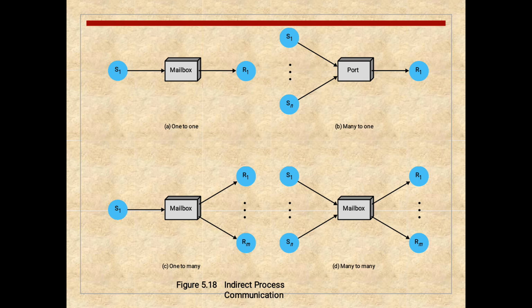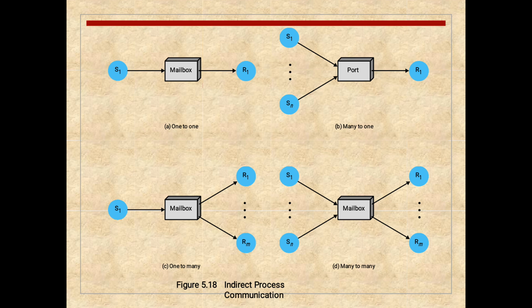This is indirect process communication. There are four types of indirect communication: one to one, many to one, one to many, and many to many. In one to one, there is only one source and one receiver with a mailbox in between. In many to one, there are many sources and only one receiver, using a port connection.